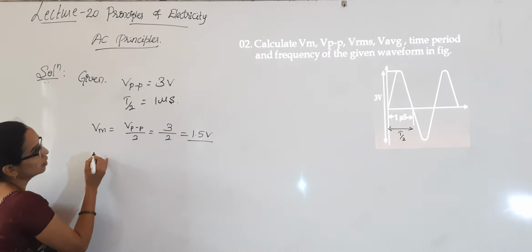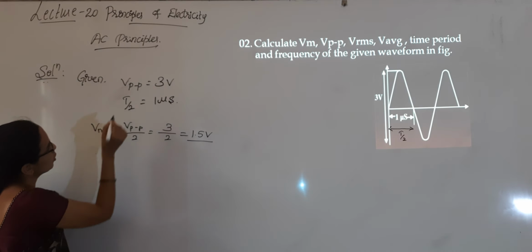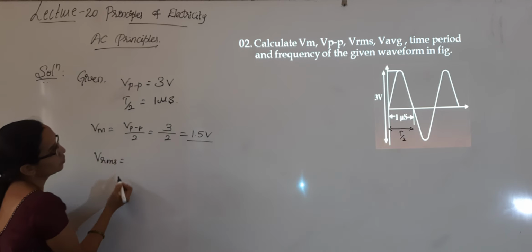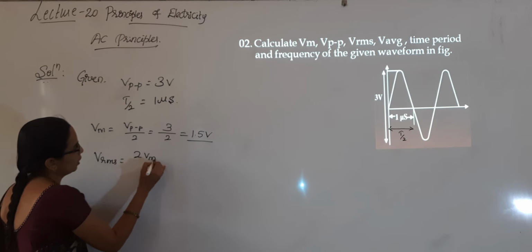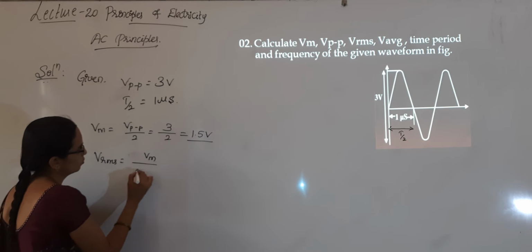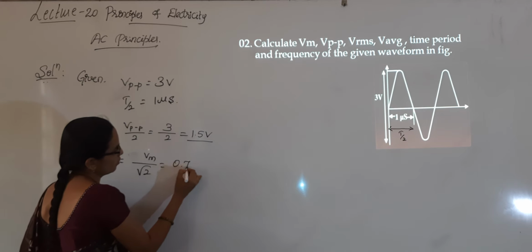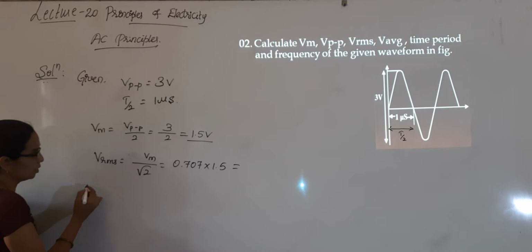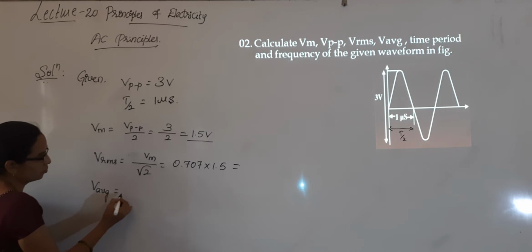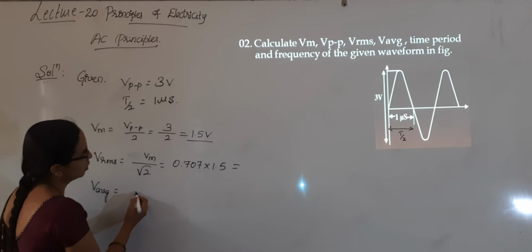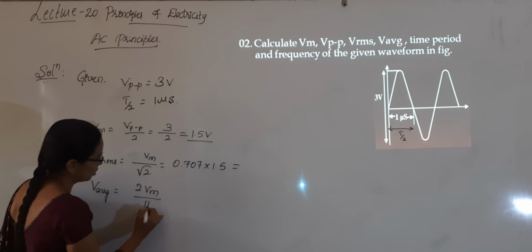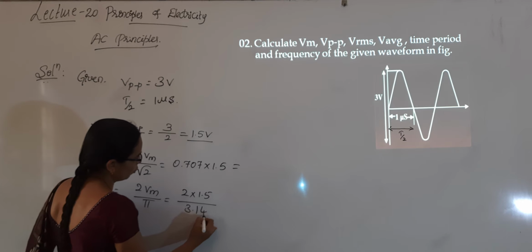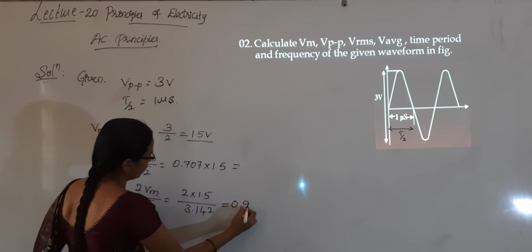Okay, and then V average, Vpp already given, that is 3 volts. Vrms is equal to Vm by root 2, that is 0.707 into 1.5. Calculate it and keep the answer. V average is equal to 2 Vm by pi is the formula. 2 into 1.5 divided by 3.142, somewhere around 0.9 something you will get.